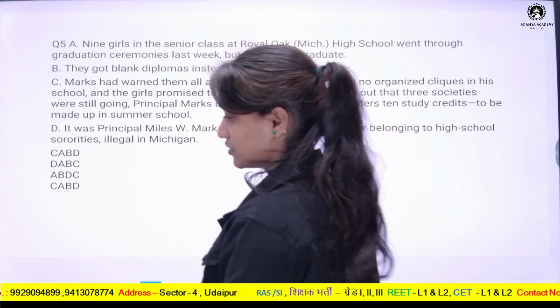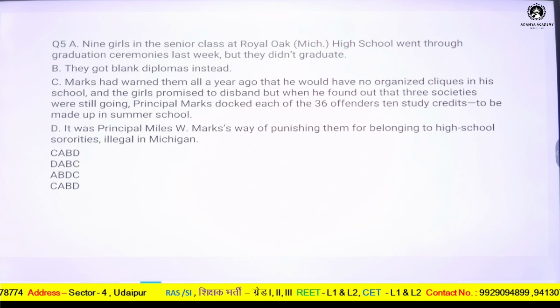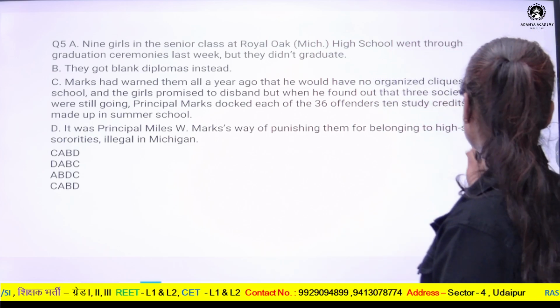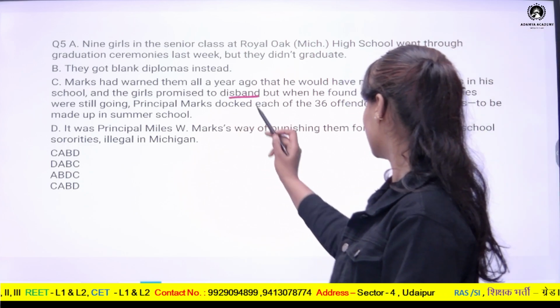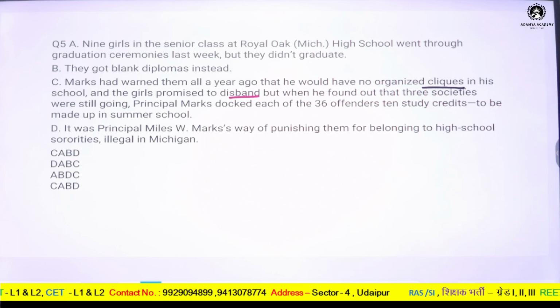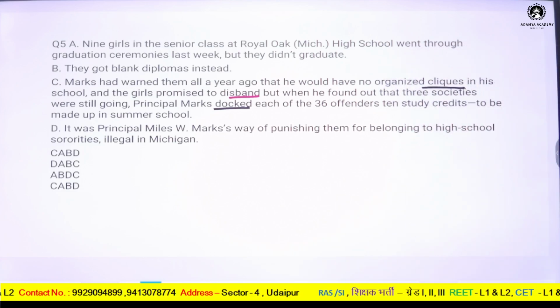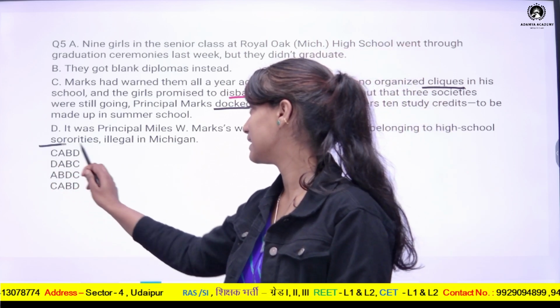Now this is actually one more paragraph. 9 girls in the senior class at Royal Oak Midge High School went through graduation ceremonies last week, but they didn't graduate. They got blank diplomas instead. Marx had warned them a year ago that he would have no organized cliques in a school, and the girls promised to disband. But when he found that 3 societies were still going, Principal Marks docked each of the 36 offenders 10 study credits to be made up in summer school. It was Principal Mills W. Marks' way of punishing them for belonging to high school sororities, illegal in Michigan.